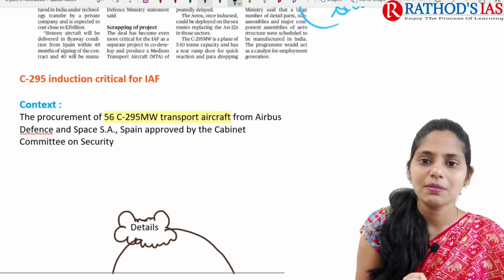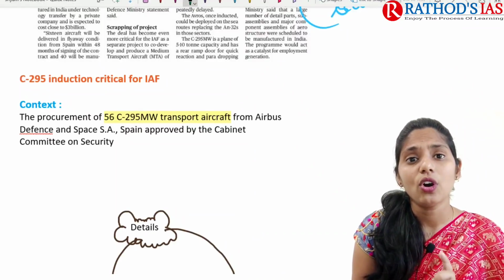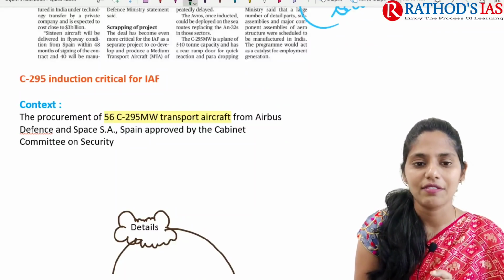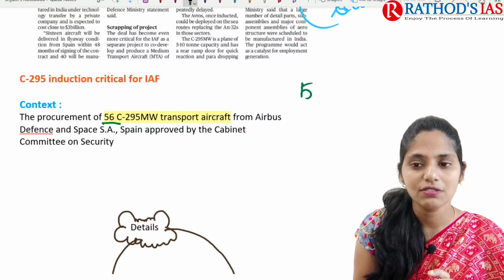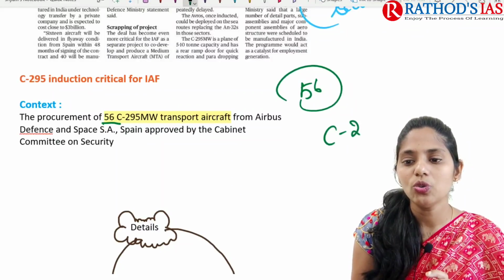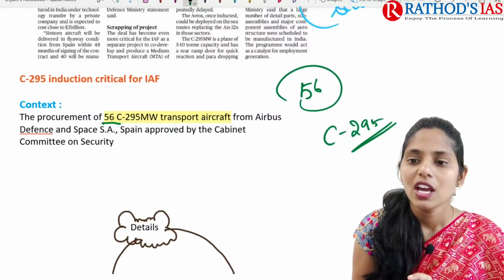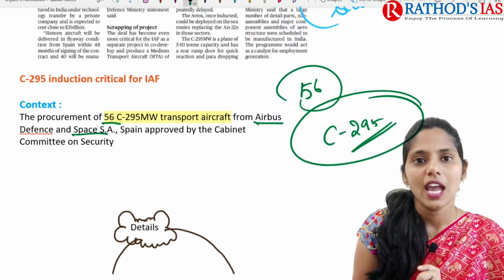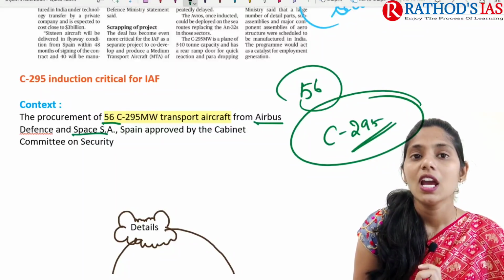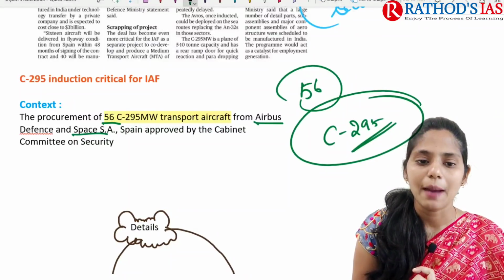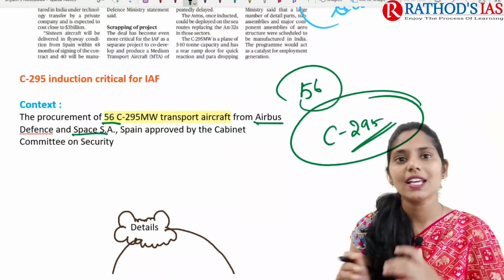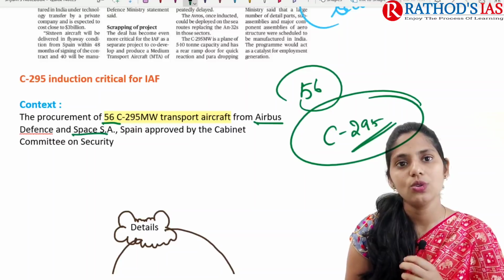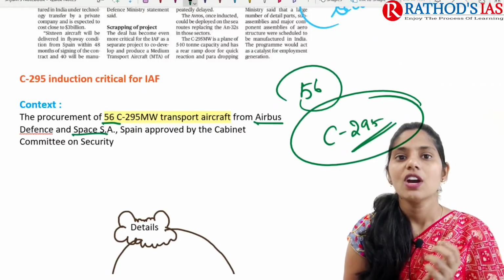If you see the context, it mainly says that the procurement of 56 C295W transport aircraft. So how many are we going to procure? That is 56 C295 transport aircraft, and we are mainly procuring from Airbus Defence and Space from Spain, and this was approved by our Cabinet Committee on Security. Recently the Cabinet Committee on Security cleared the procurement of 56 C295 transport aircraft from Spain.